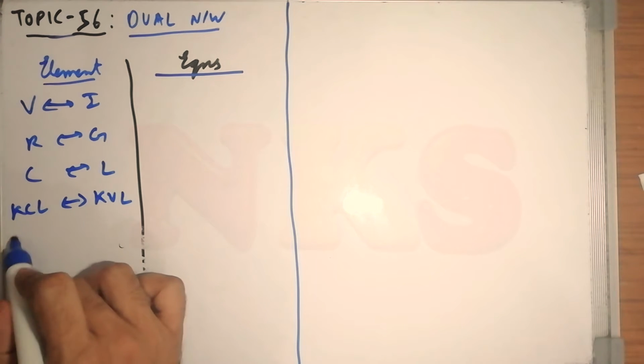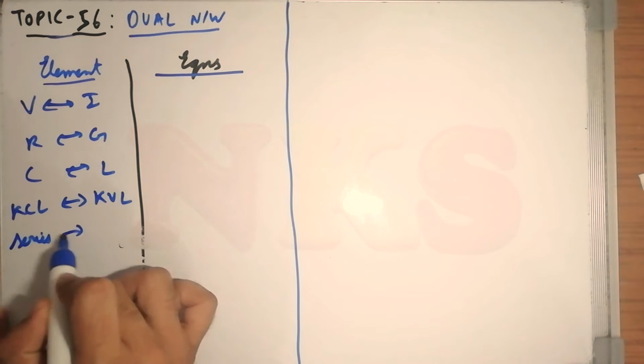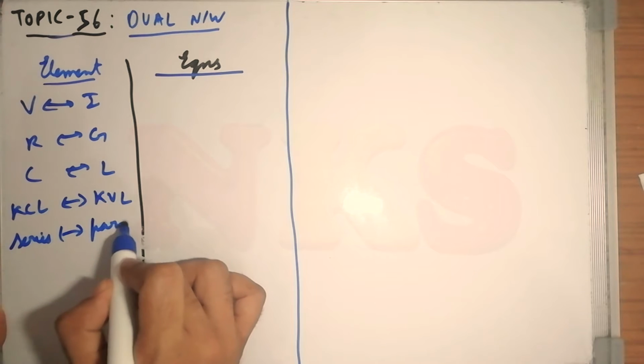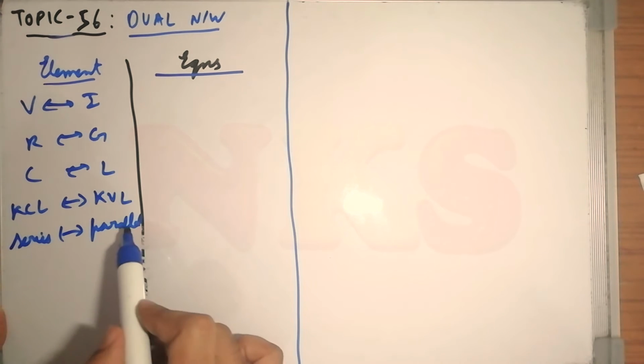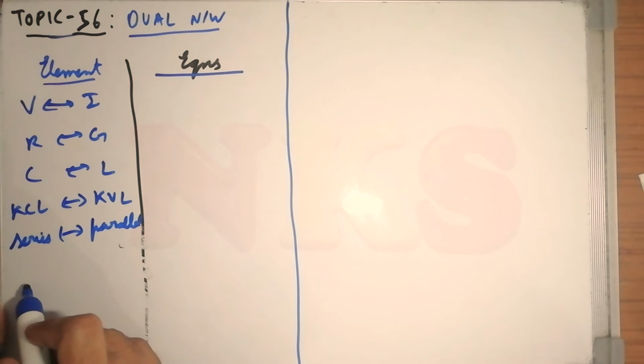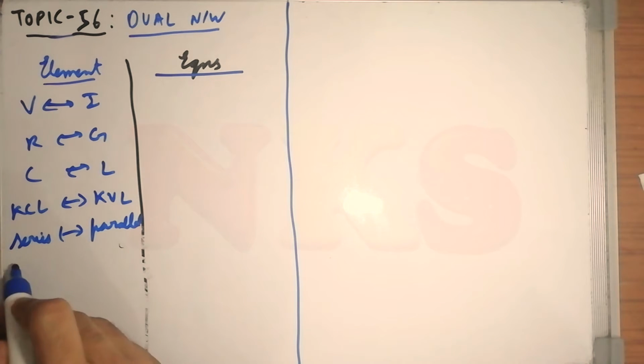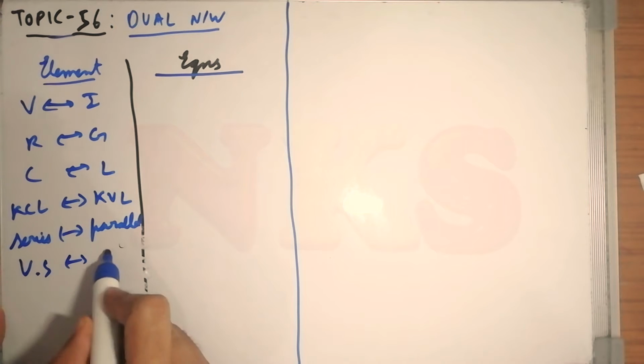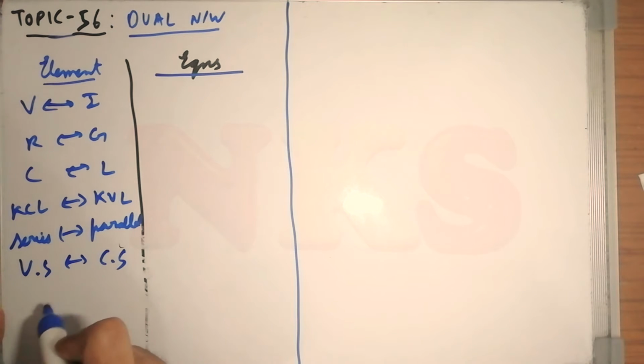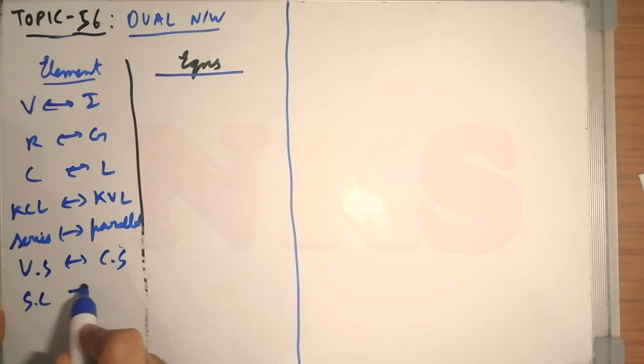The series connection will become parallel, or it is both sides, that is parallel will become series. If someone asks you to write the dual of a network or any element, then these are the things that you should remember: voltage source is dual of current source, short circuit is dual of open circuit. That is, if in a circuit there is a short circuit, then in the dual you will replace it by the open circuit.